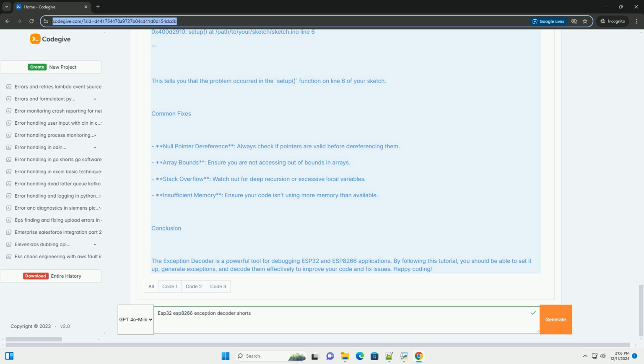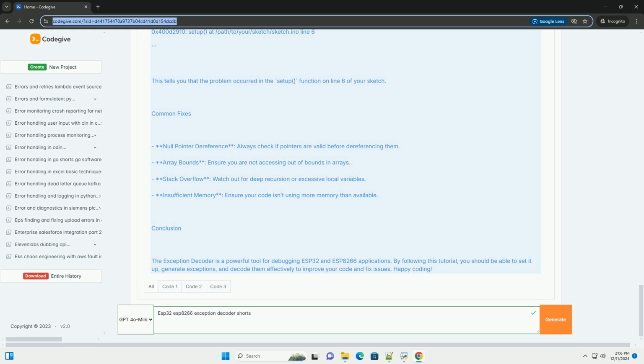Understanding the output. The output from the exception decoder will show you the exact line numbers in your code that caused the exception. For example, 0x400D2910: setup at path/to/your/sketch/sketch.ino line 6. This tells you that the problem occurred in the setup function on line 6 of your sketch.